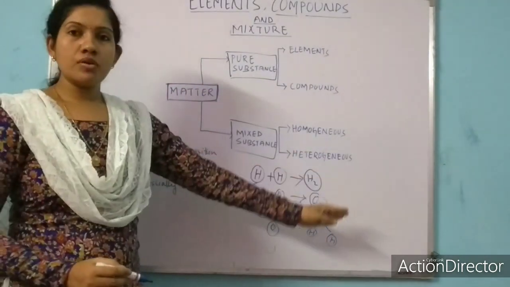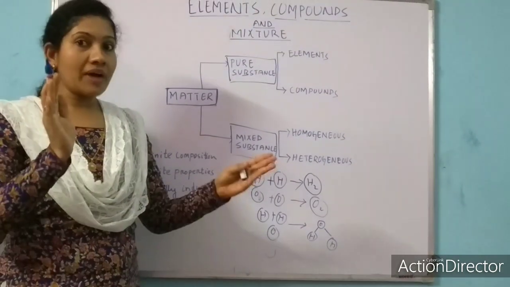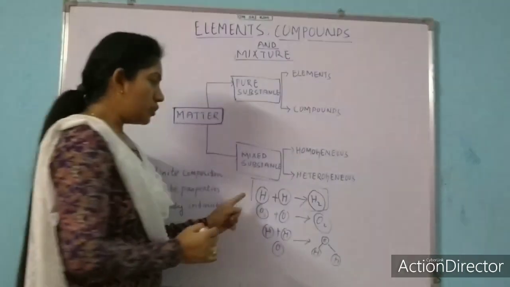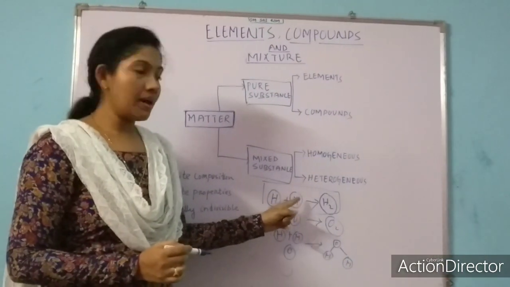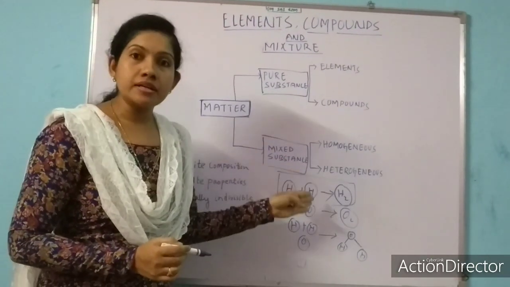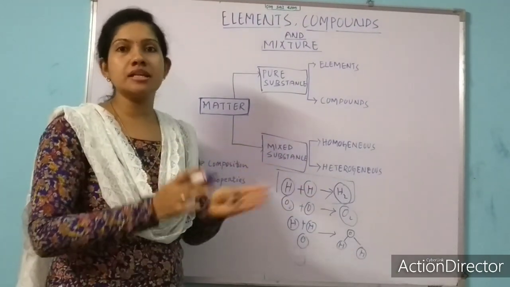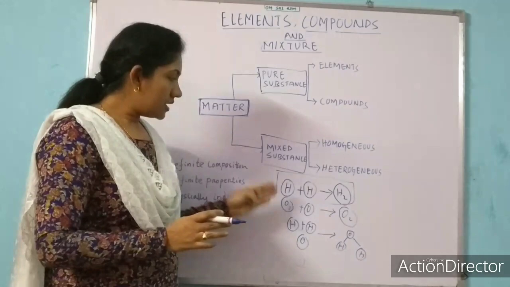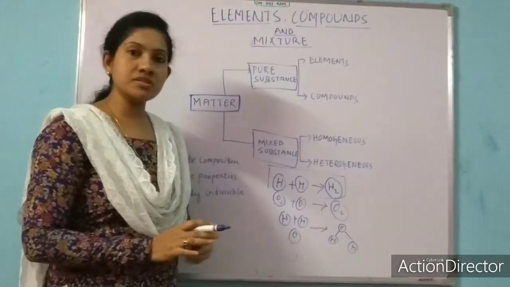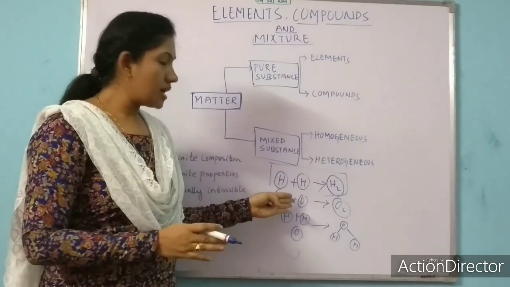Can you observe a thing here? Just look here. Two atoms of hydrogen combine to form one hydrogen molecule. So here the atoms are similar in nature. Again, two atoms of oxygen combine to form one oxygen molecule. So these two are similar.